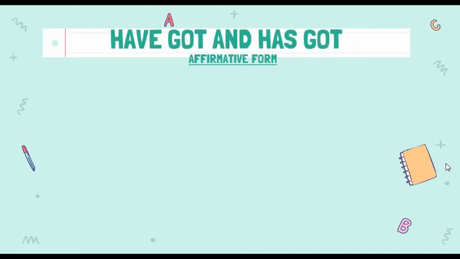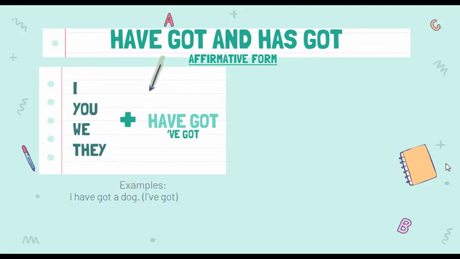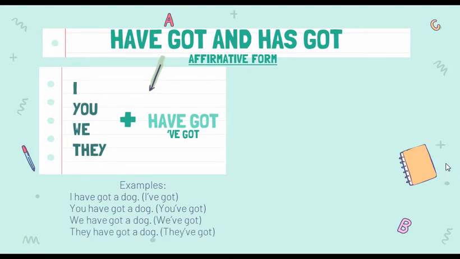The rule is subject plus have got or has got. For I, you, we, and they, we use have got. Here are some examples. I have got a dog, you have got a dog, we have got a dog, and they have got a dog. We also have the contracted form. I've got, you've got, we've got, and they've got.